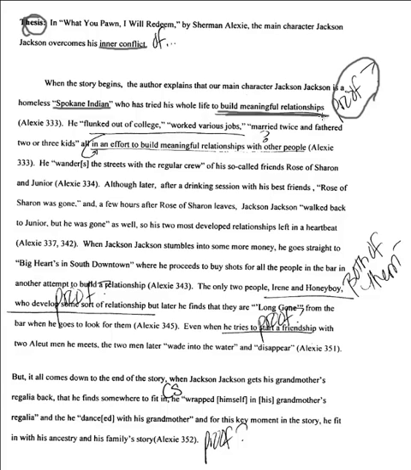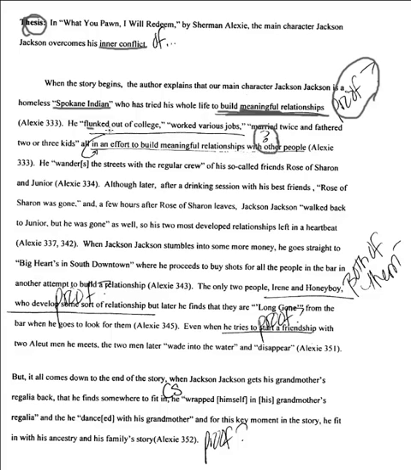So we know in the story that he tried to build meaningful relationships with Rosa Sharon and Irene and Honey Boy. And some of these items are discussed later, but what would be most important about these items is that they are meaningful, because that's the statement he makes here. So when our author writes, he flunked out of college, worked various jobs, married twice, and fathered 2 or 3 kids, all in an effort to build meaningful relationships with other people, I write the question mark.